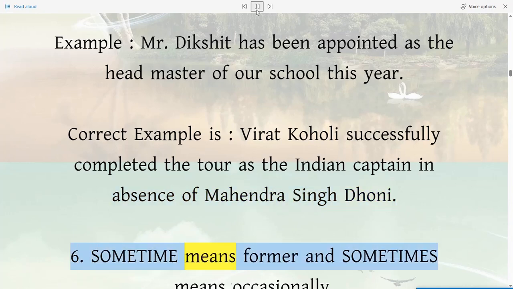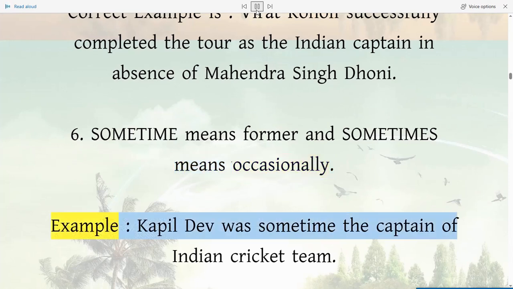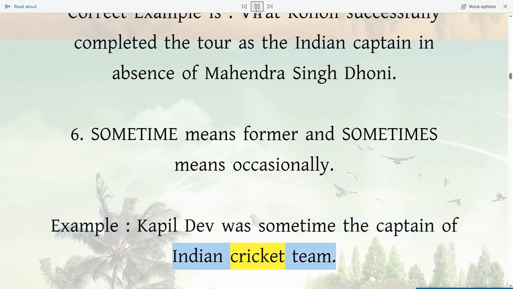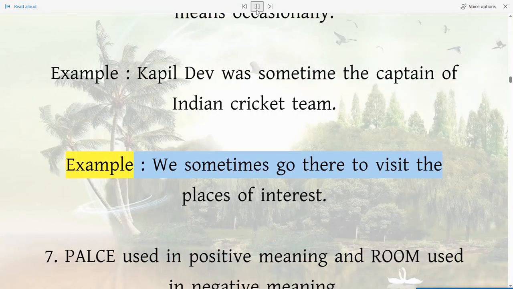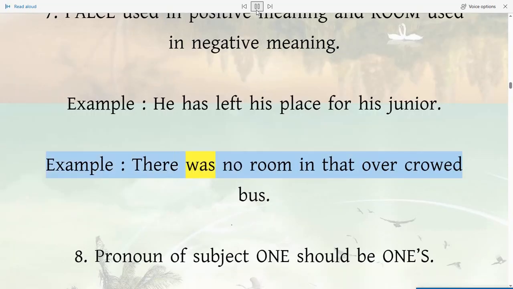6. Sometime means former and sometimes means occasionally. Example: Kapil Dev was sometime the captain of Indian cricket team. Example: we sometimes go there to visit the places of interest. 7. Place used in positive meaning and room used in negative meaning. Example: he has left his place for his junior. Example: there was no room in that overcrowded bus.